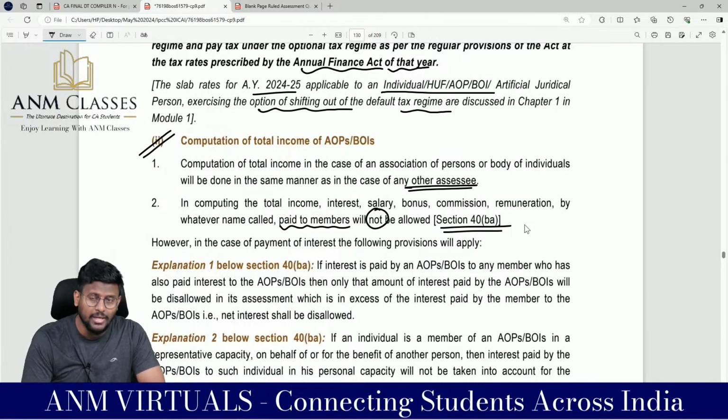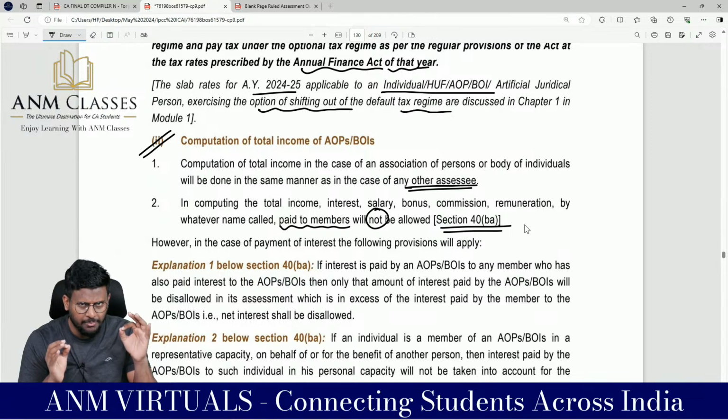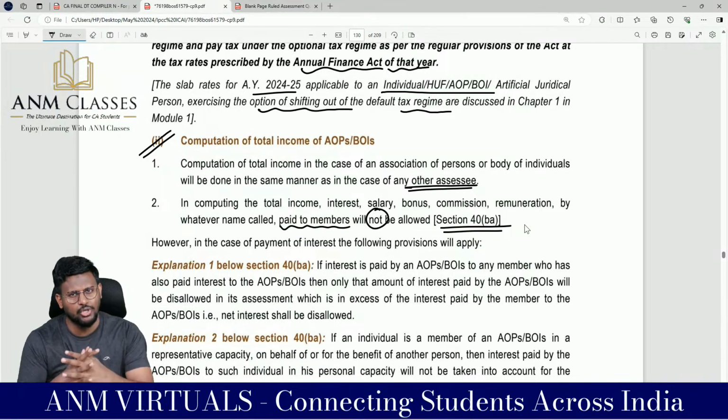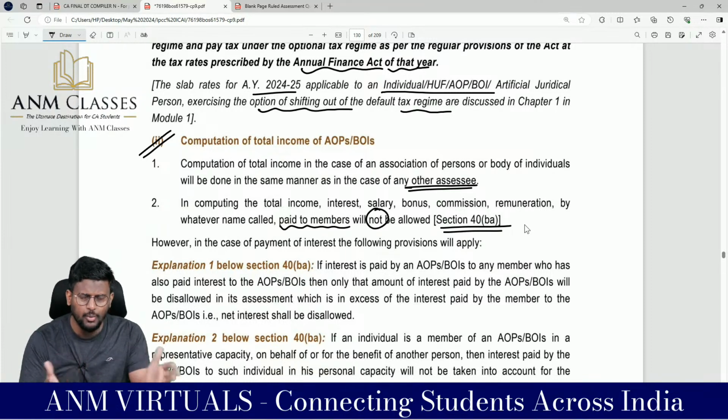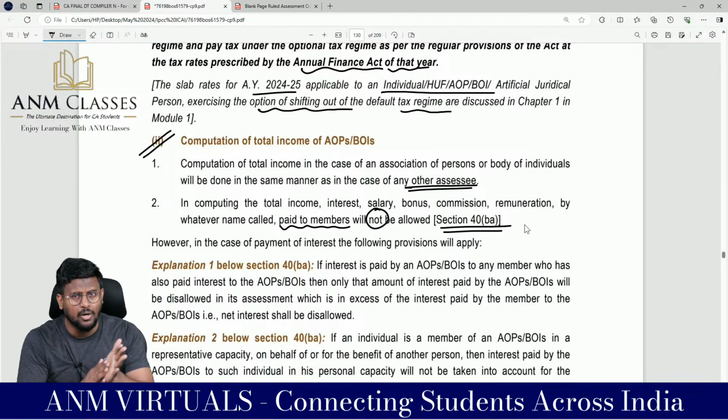And this is the logic why I am taking AOP or BOI after completing partnership firm. Because for a partnership firm, since it is legally recognized by a partnership deed, a partnership firm can pay interest on capital and remuneration to partners. But an association of persons or body of individuals will not have a legal document. So they won't say that these are the people who are members, these are the people who are going to share. Even if they have any document, it is not governed by any act like the Partnership Act 1932.